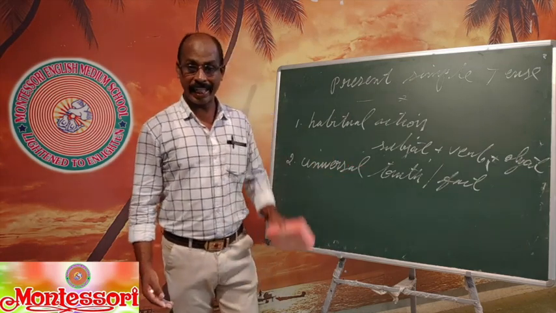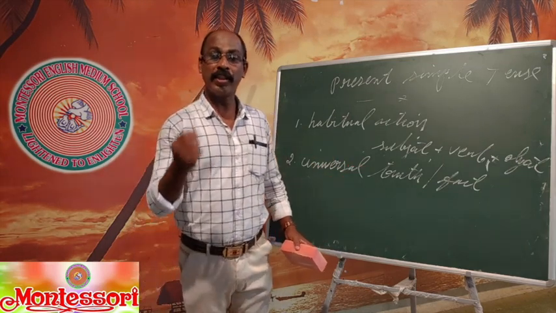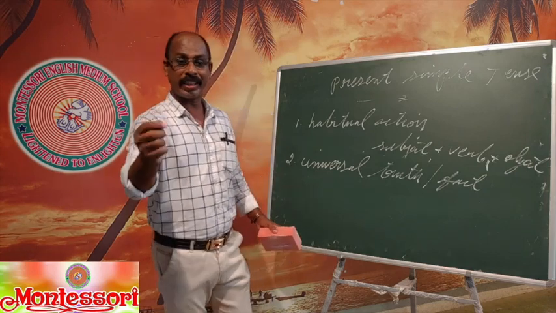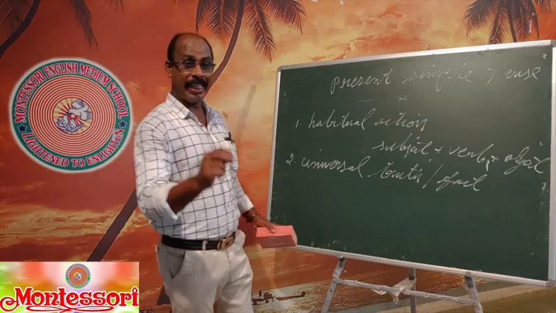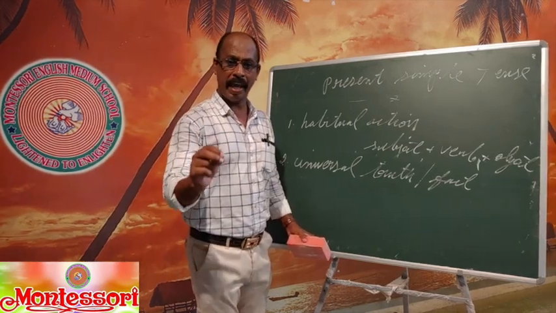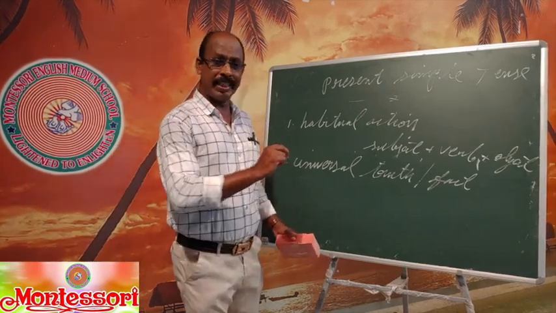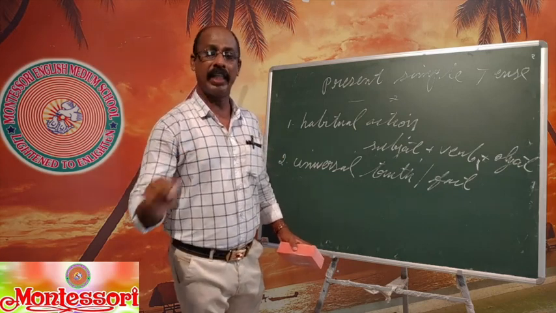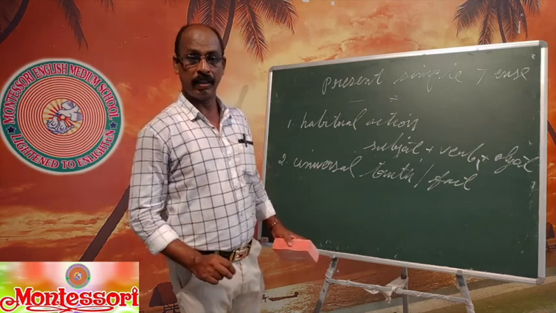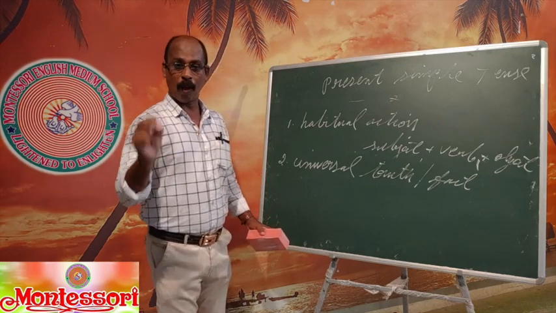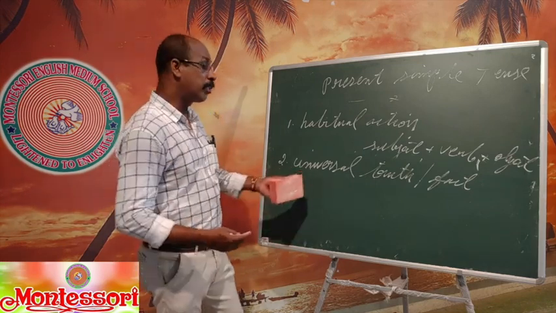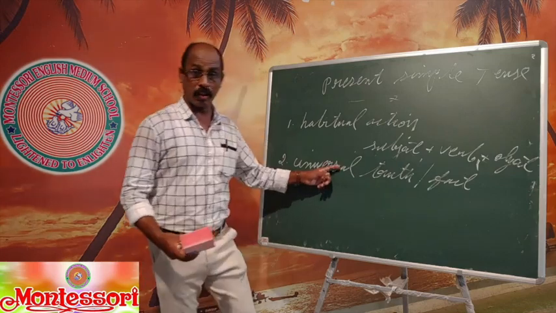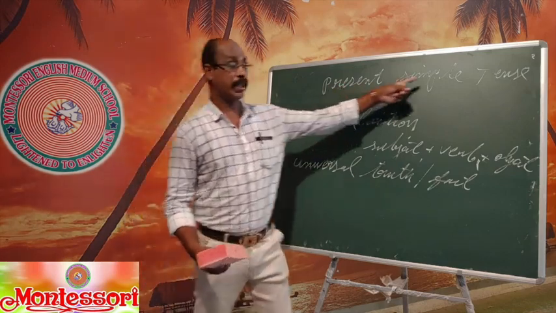The sun rises in the east. That is a universal truth. You or I cannot say that the sun rises in the west. Anything that is the same everywhere in the world is a universal truth. So we say milk is white. Everybody knows milk is white. That's a universal fact. So when you state a universal truth, you have to use simple present tense.